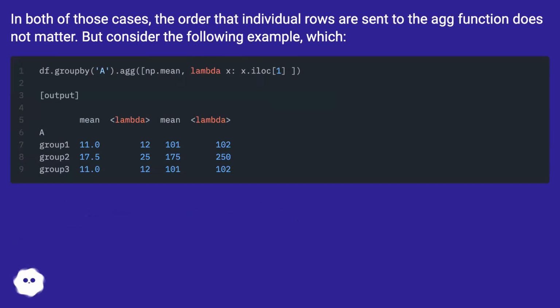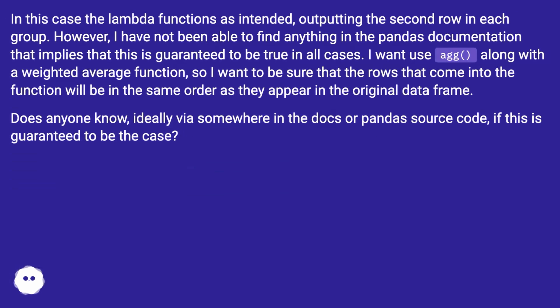But consider the following example, in which the lambda functions as intended, outputting the second row in each group. However, I have not been able to find anything in the Pandas documentation that implies that this is guaranteed to be true in all cases.